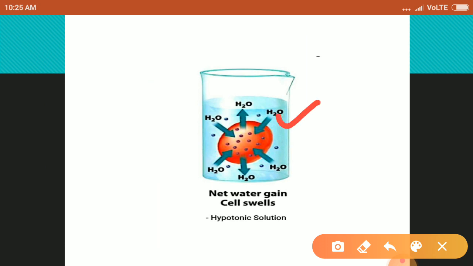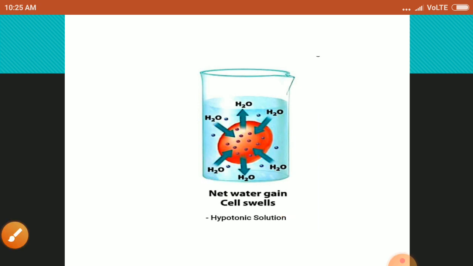We can see the arrows. More water will come in comparison to water which is leaving. So the net result is that water enters the cell and cell gets swollen. This process is known as endosmosis, means water is entering into the cell. So this is also known as endosmosis.